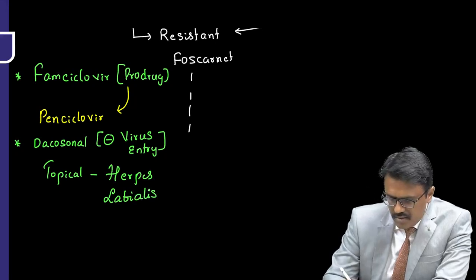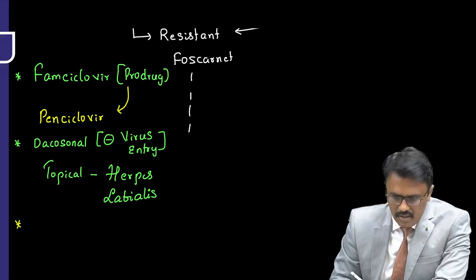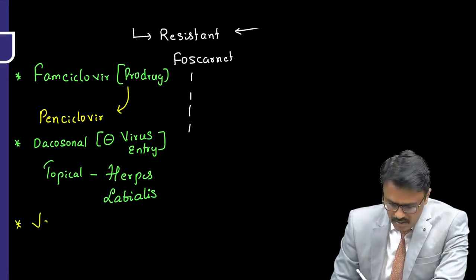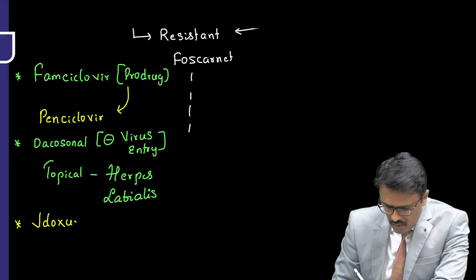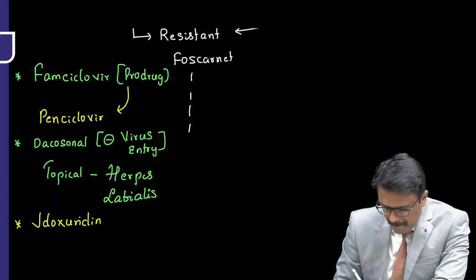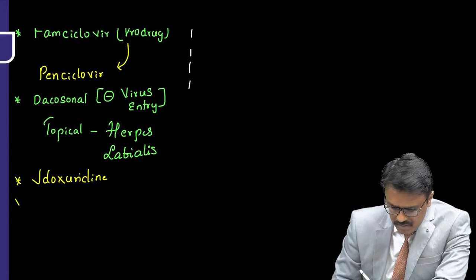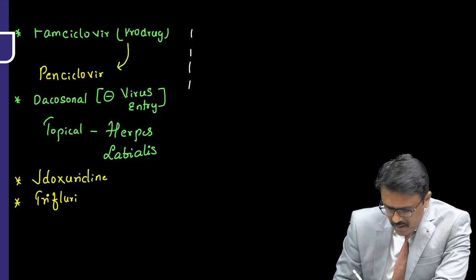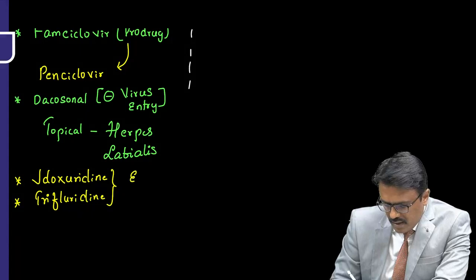Herpes labialis. Then we have another drug. They are called idoxuridine. And one more is trifluridine. These are used for herpes keratitis.